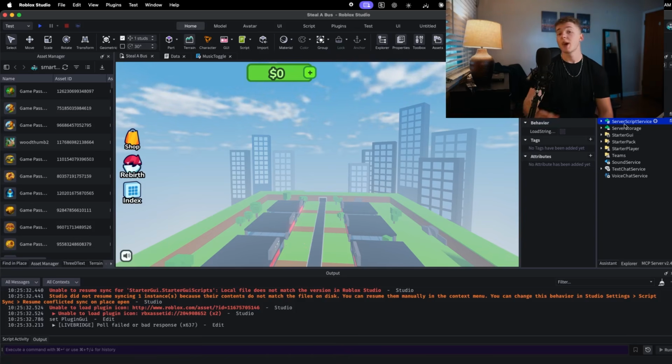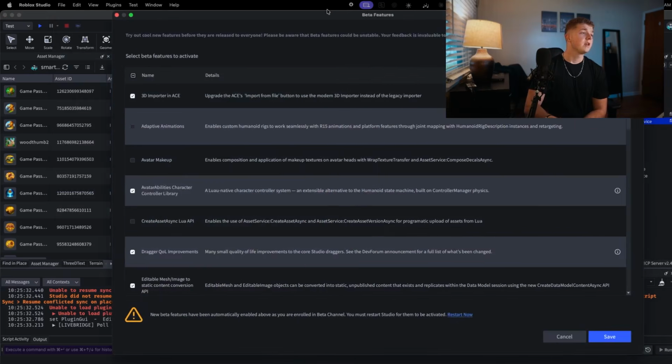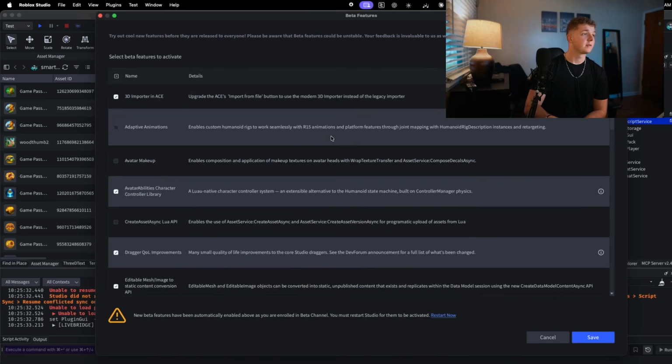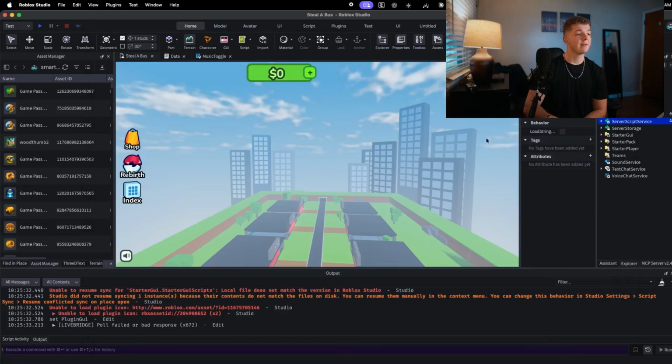Script Sync is the one by Roblox. It's built into Roblox Studio. It's a little more buggy sometimes than Rojo, but I prefer it because it's easier to set up. It's simpler. So the first thing you need to do is go to File and then go to Beta Features. Inside of here, you're going to see many different options. You're simply going to turn on Script Sync, and you're going to have to restart Studio after doing that.